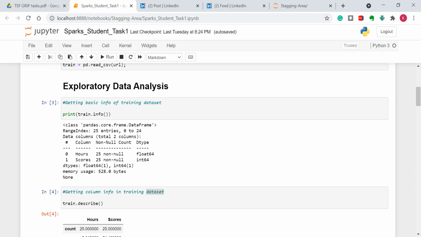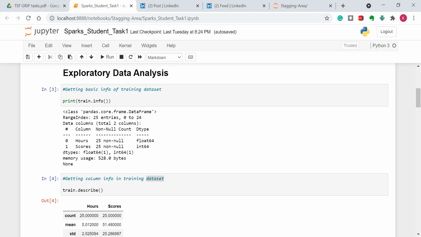After getting the data, we will do some exploratory data analysis over our training dataset. This involves usage of two functions, info and describe. These two functions give an overview of our dataset. First of all, the info method. This method returns the number of columns, the column names, whether it has any null values, the count of null values, and the data type.